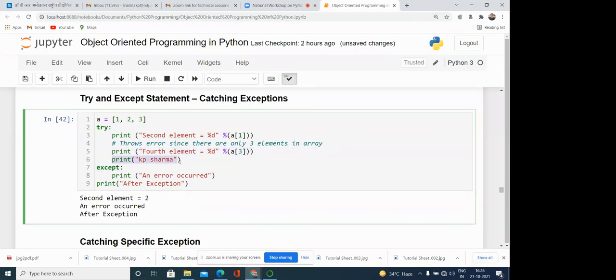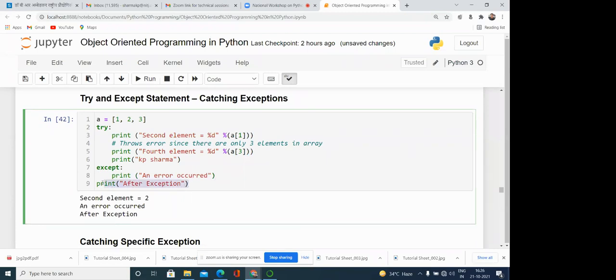However, whatever we have written after this line is not going to be executed, because the control is coming over here to the except block. Whatever we have written in the except block is executed, and then the program continues executing in the normal flow. There is no problem. It is not terminated.